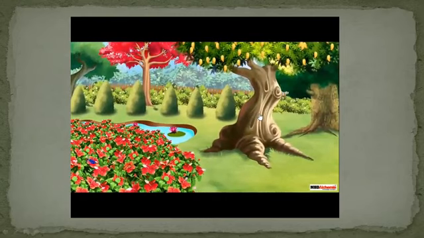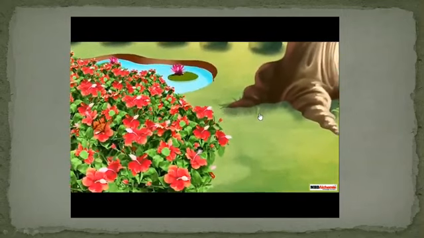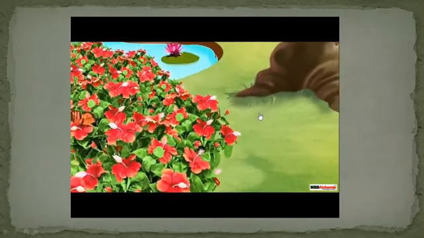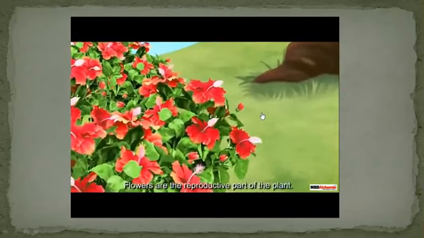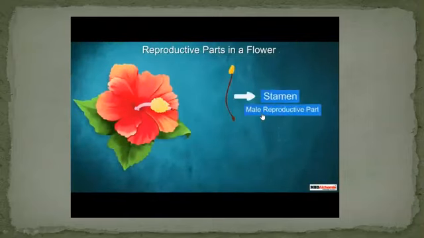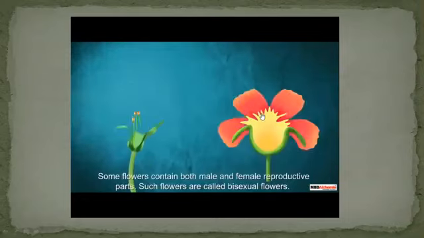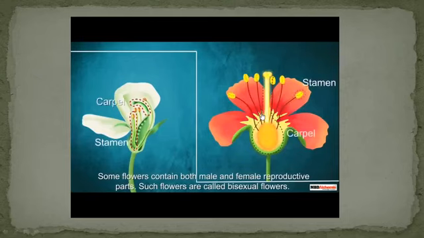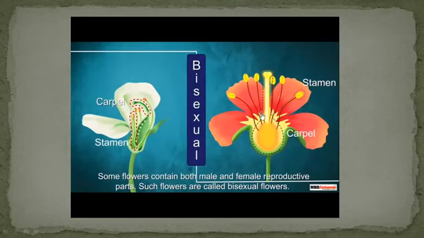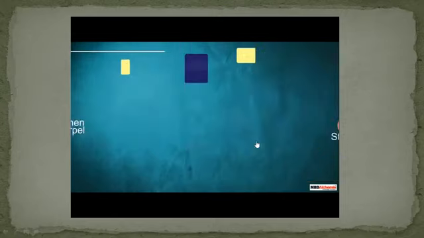In the flower, the stamen is the male reproductive part and the carpel is the female reproductive part. Some flowers contain both male and female reproductive parts. Such flowers are called bisexual flowers, for example, pea and China rose.